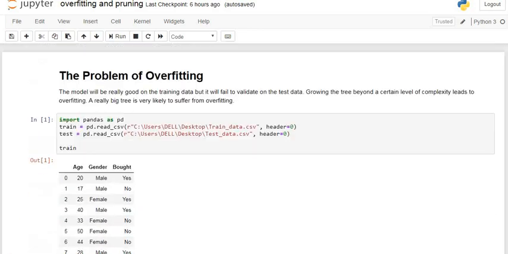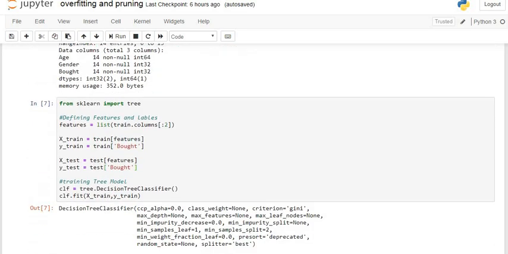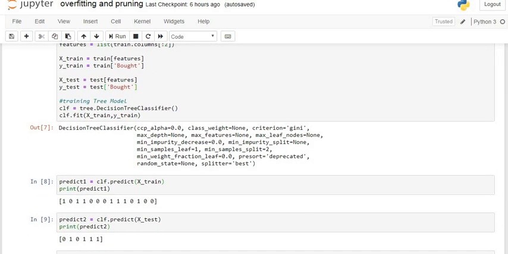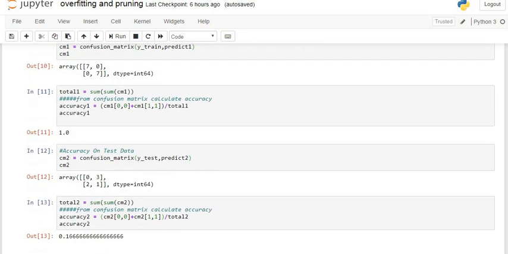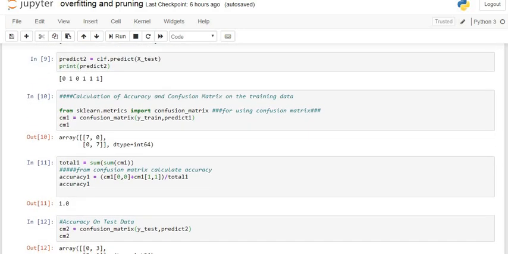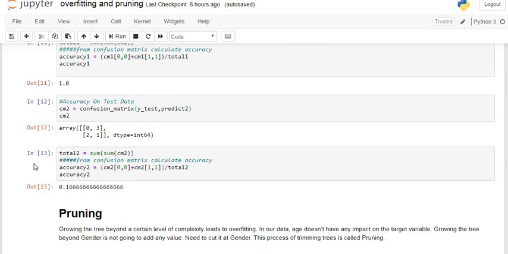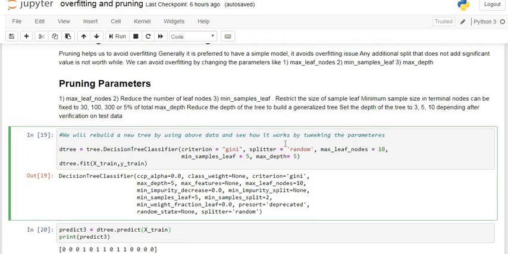First of all, we see the overfitting. What is overfitting? You can see here our accuracy on the training dataset is 100%, that is 1, but the accuracy on the testing dataset is only 16%. That is, we do not get a generalized model. But when we apply pruning, that is applying some hyperparameters to our model, then we get accuracy like this.